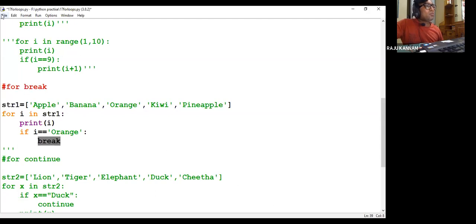So now let us execute this. Can you expect the output from this? It will print apple first, okay? Then automatically incremented, banana will be printed. Then orange will be printed. When orange is printed, this orange equals orange condition is satisfied. When this condition is satisfied, this break will be executed. When the break is executed, it will come out from the loop, right? So now run it.